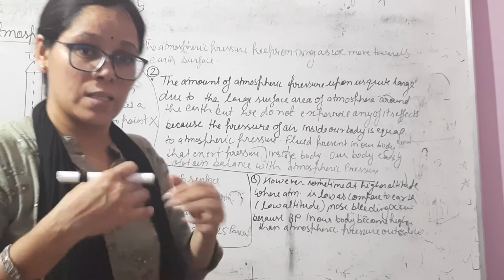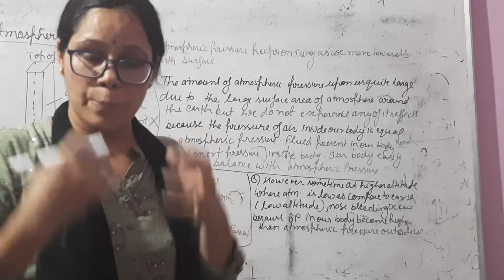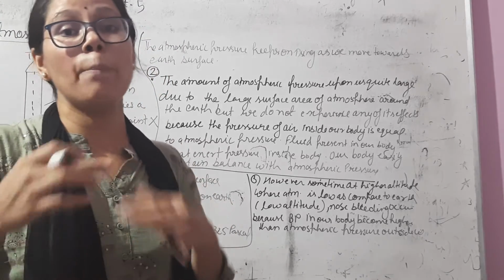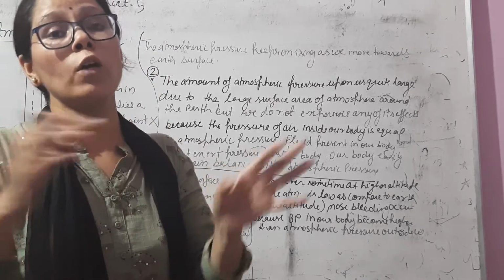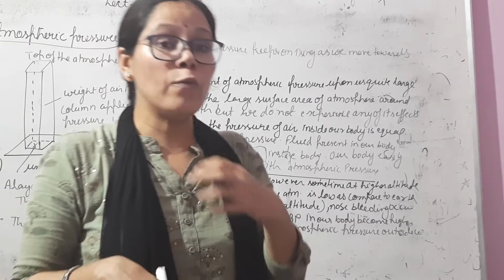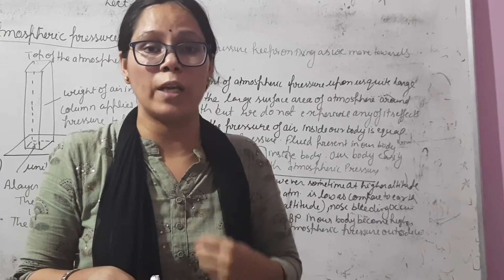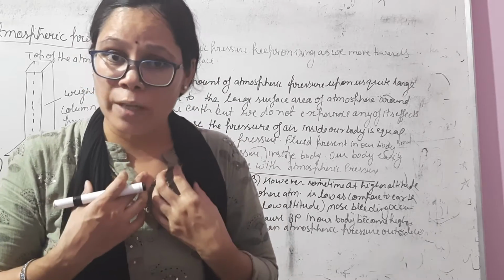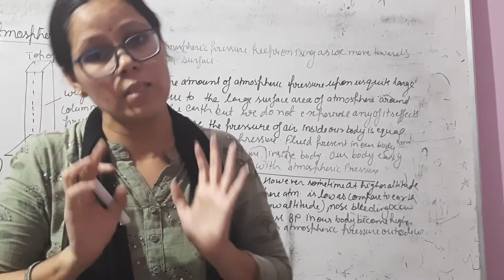So why don't we feel atmospheric pressure? Because the body pressure and atmospheric pressure are equal.